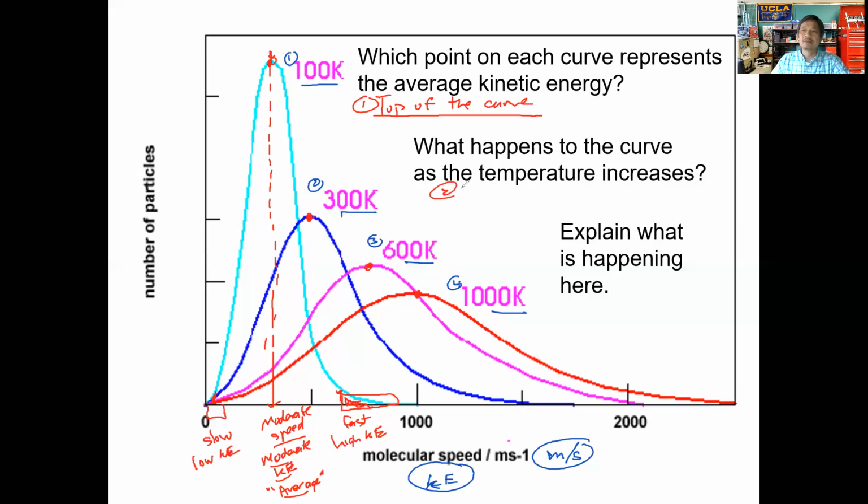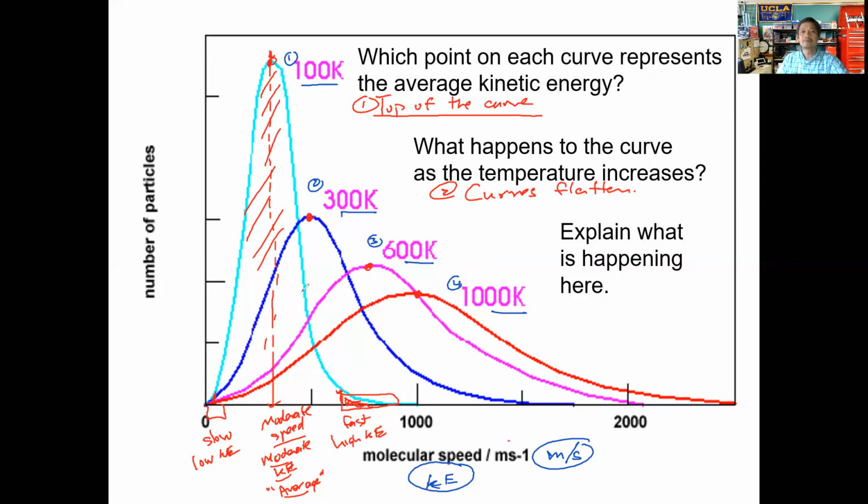Well, let's consider this. You probably learned this in algebra, interpreting these graphs. The area underneath this curve represents the number of particles. So what you're going to notice is that as we move from 100 degrees Celsius up to 1,000, the curves flatten.